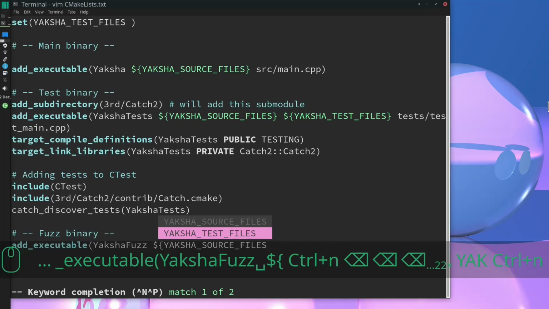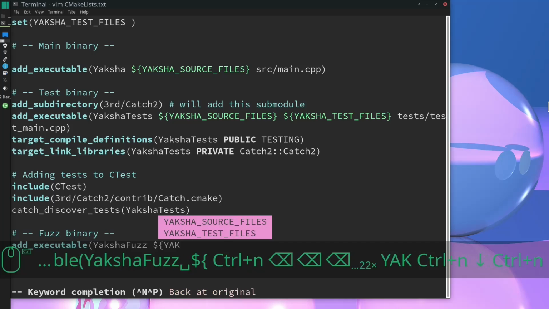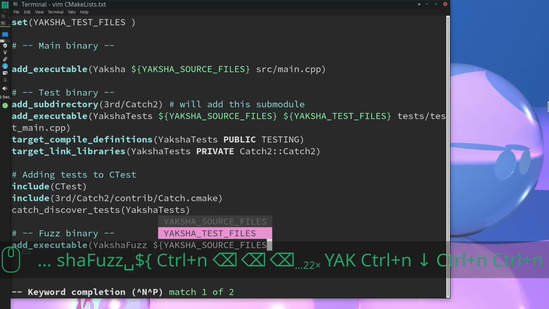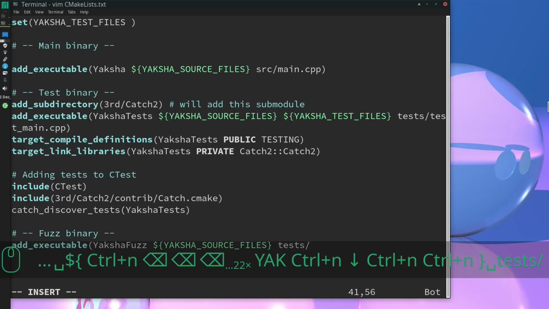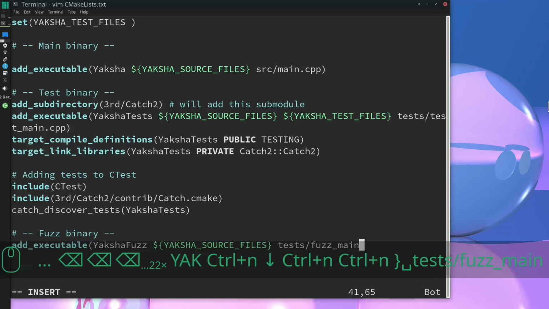Let's add the source files. Yeah. So there's no reason for us to add the test files here. So obviously we are going to fuzz the source files. And then we will put in the first main.